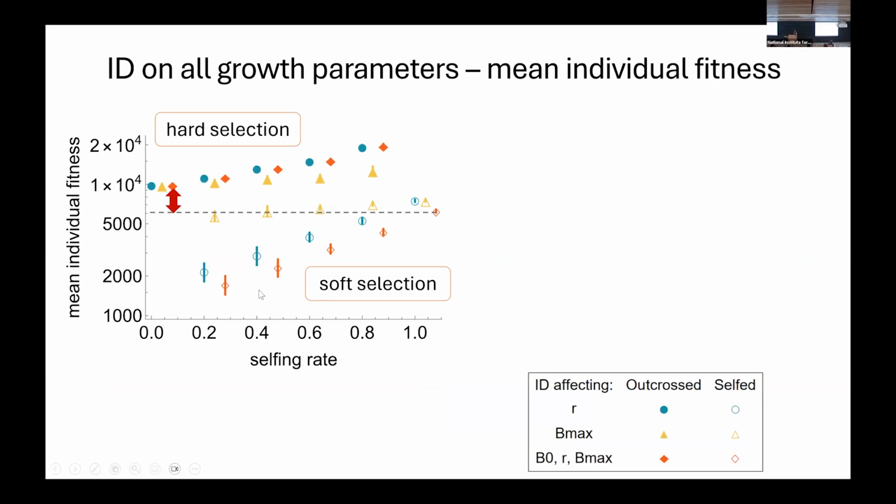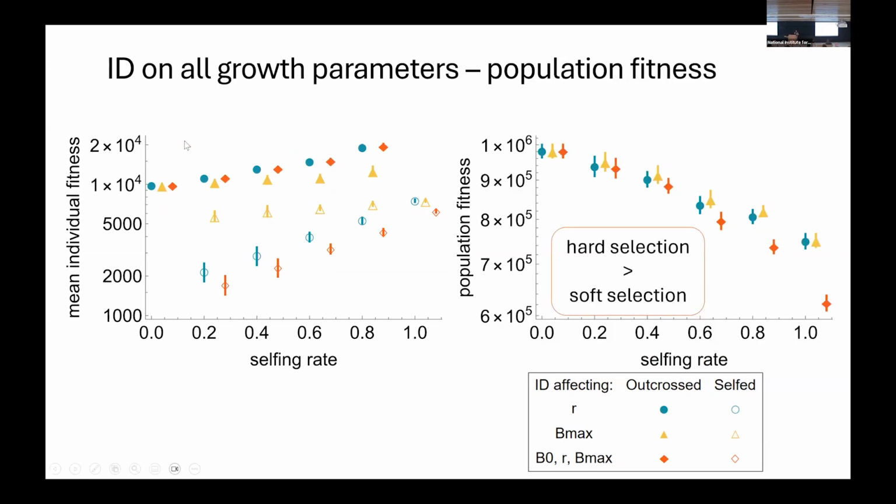And despite the survivors acquiring the same amount of resources, inbreeding depression on all growth parameters increases mortality compared to inbreeding depression on R. So the fitness of the self plants is smaller than previously with inbreeding depression on R. The fitness of the outcrossed is approximately the same. So again, we have soft selection and we observed hard selection.